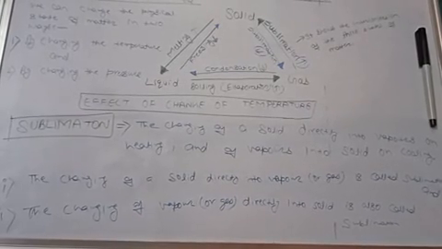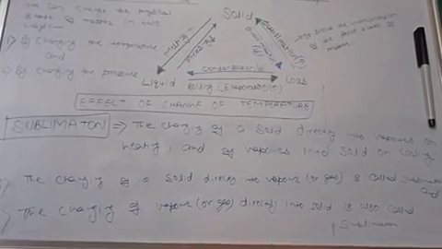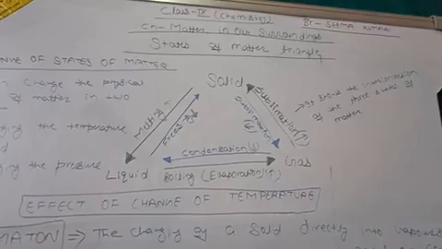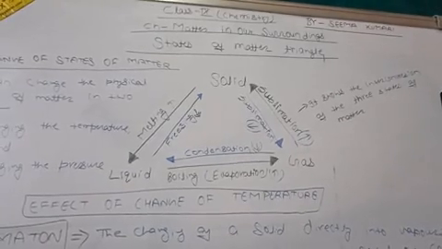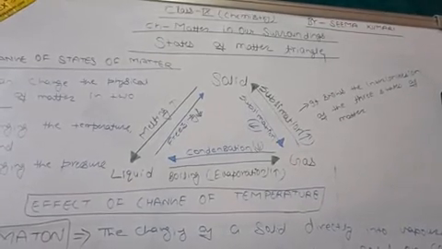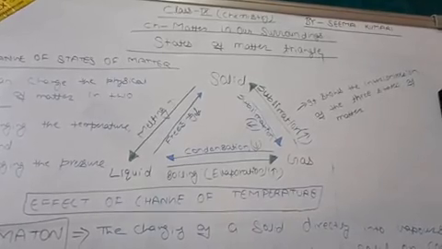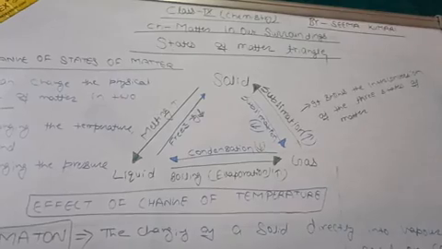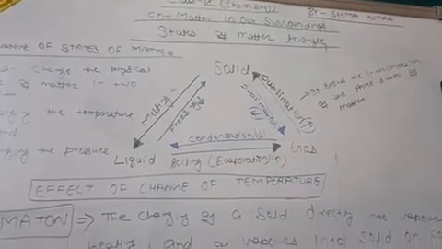So the last term I am going to discuss is sublimation. What is sublimation? As you see in the states of matter triangle, when the state of solid changes into gas, and when gas changes into solid, both processes are known as sublimation.